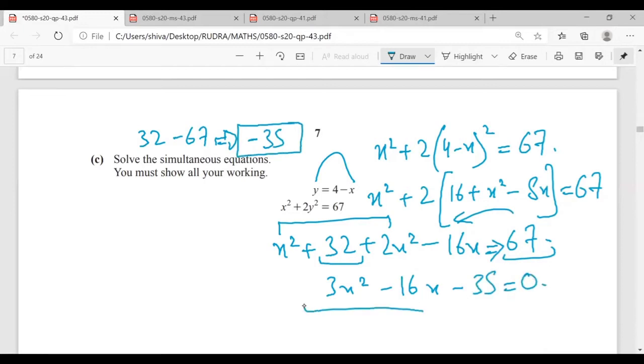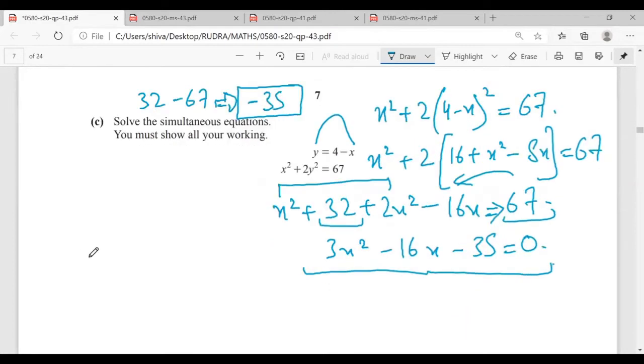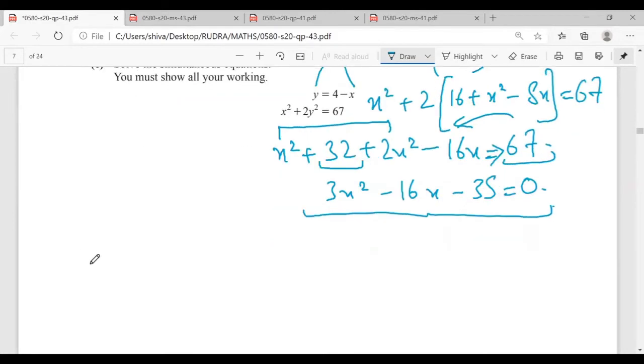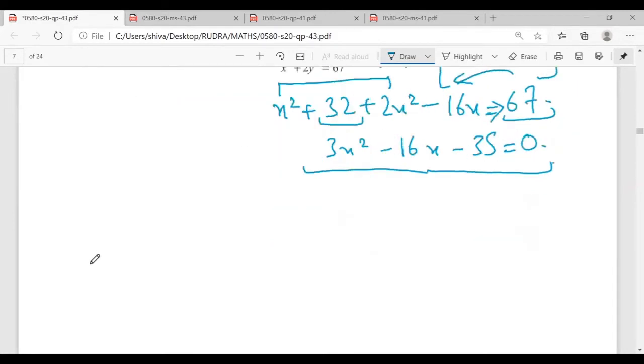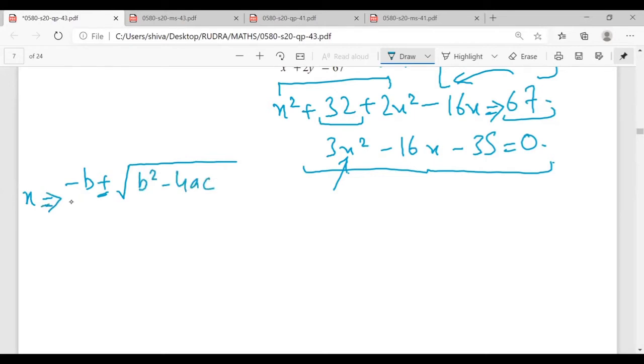Mr. Rudra, how can I solve this? Factorization. Mr. Rudra, factorization will be difficult. Were you able to make the factors? Mr. Rudra, in all these cases, it is better to use this formula: minus b plus minus root of b square minus 4ac upon 2a.